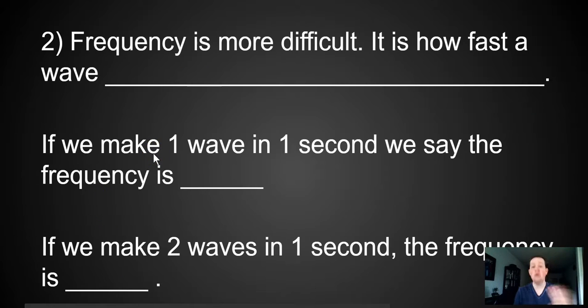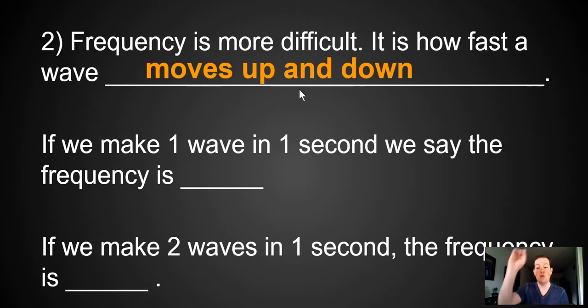Now, frequency. We learned about frequency in the last video. So hopefully you remember. Hopefully you have your words written down here. You should have almost all these words written down. It says frequency is more difficult. It is how fast a wave moves up and down. Remember, this is a big frequency.